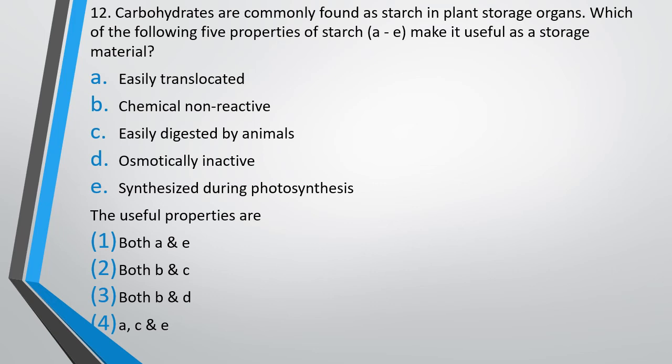The options are: both A and E, both B and C, both B and D, or A, C and E. The correct answer is option 3, that is both B and D. It is chemically non-reactive and osmotically inactive.